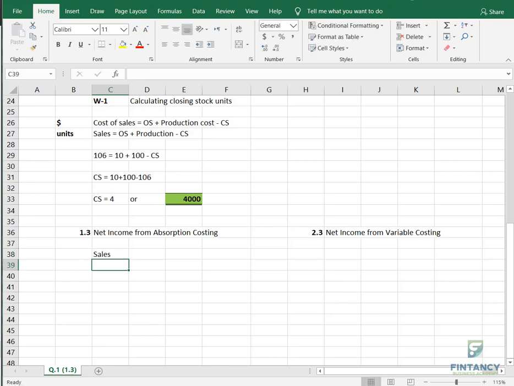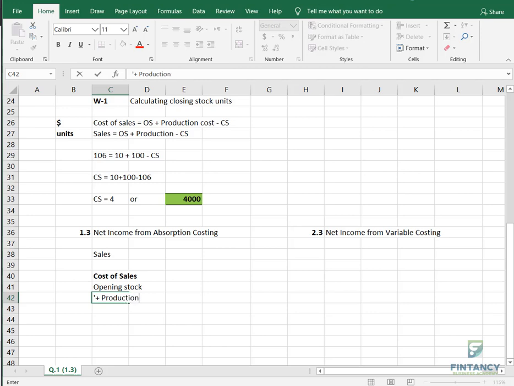In absorption costing, what is the format? We write sales, then we write cost of sales. Right? The cost of sales, how we calculate it basically? We write opening stock, then we add the production or purchases, whatever is the business.